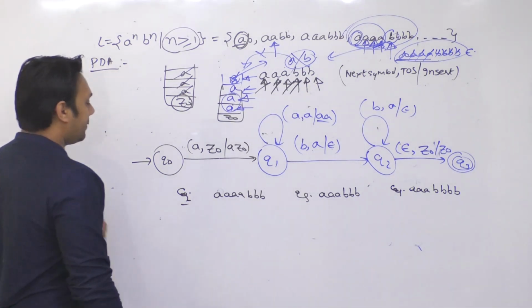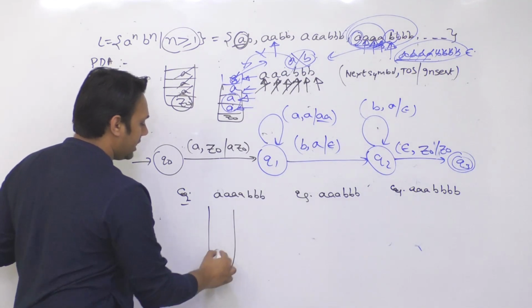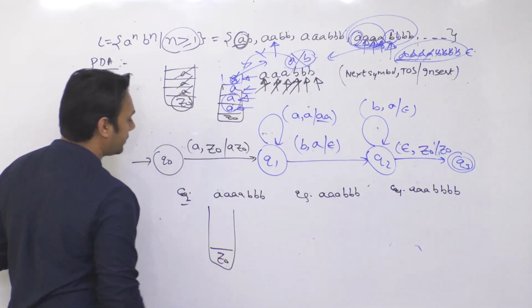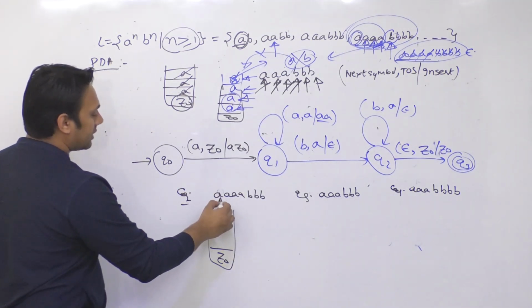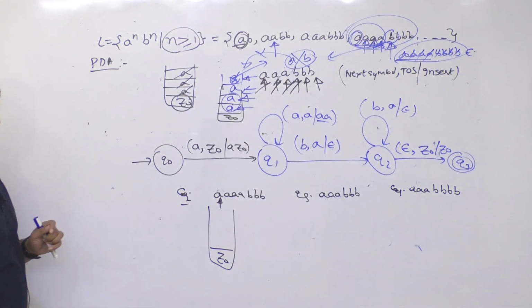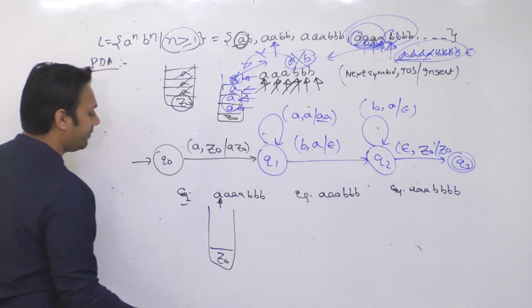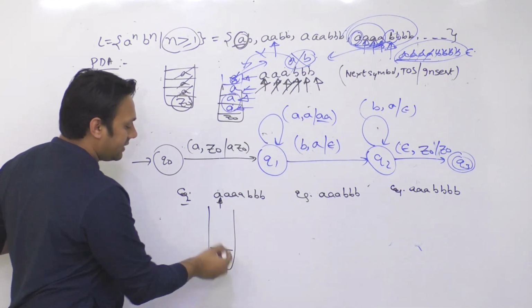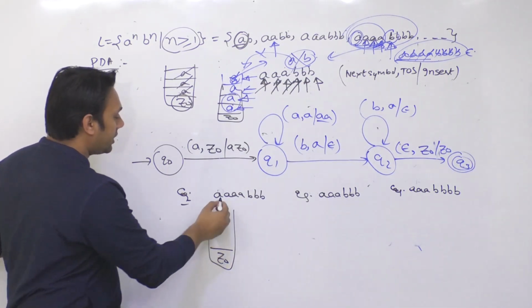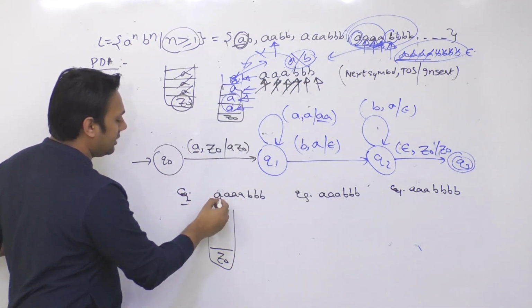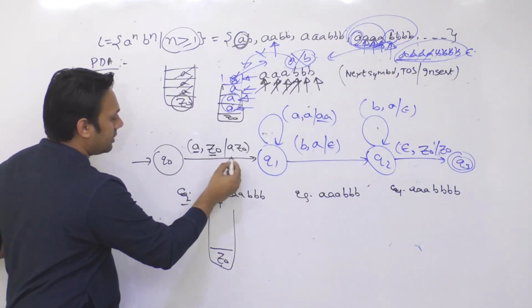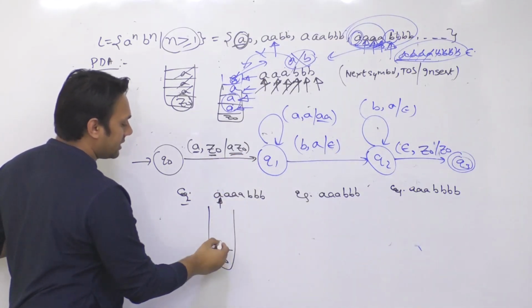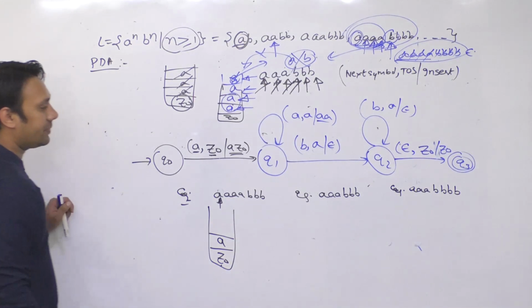So in the first case, what will happen? This is your stack. Initially the stack is having Z0. The first symbol is A, so we read the symbol A. Don't worry, I'll explain this again. Here we have a symbol A and the stack is having Z0. So we check that the first symbol is A and the stack is containing Z0, then I'm going to insert it inside the stack. So the stack will be containing A.